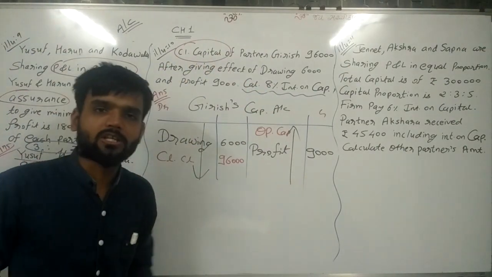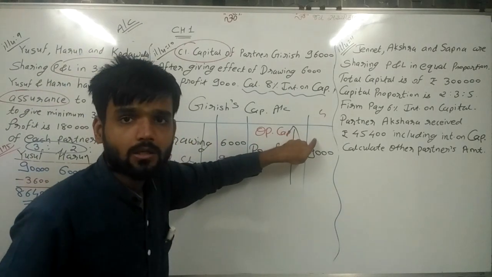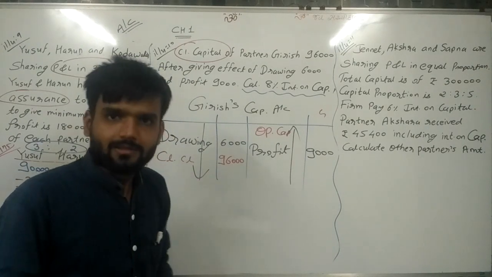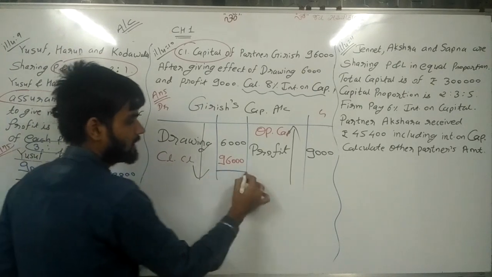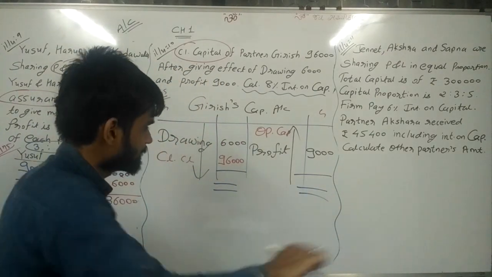Just calculate 8% interest on capital, but 8% is calculated on opening capital. Your opening capital is not available, sir. That's why we have prepared the capital account. Now find opening capital, close the account, and all of you know how to close the accounts.